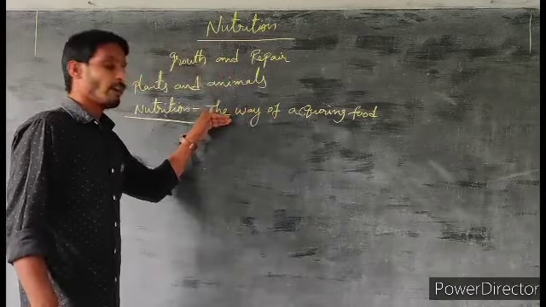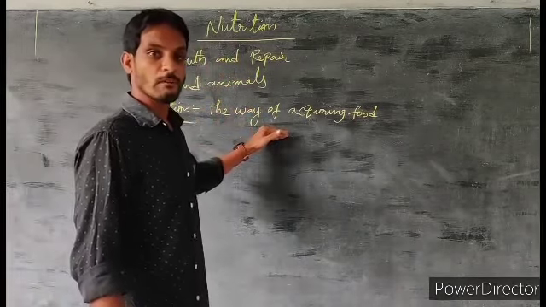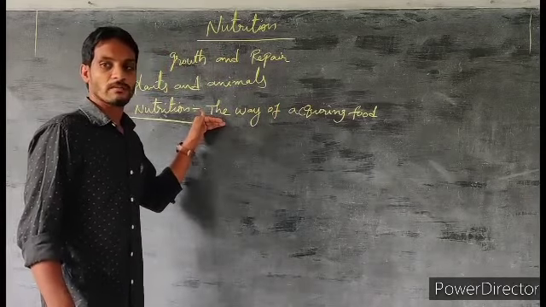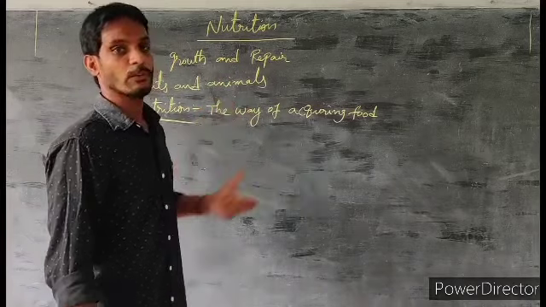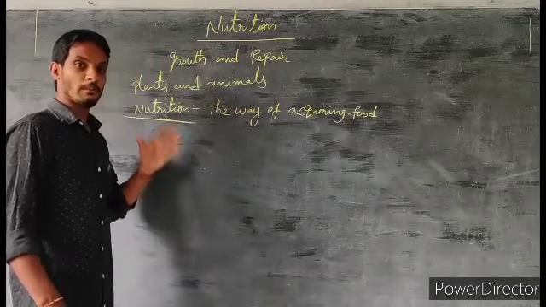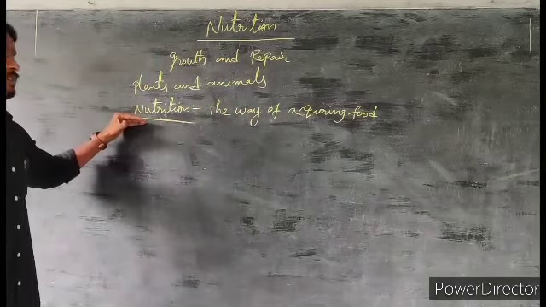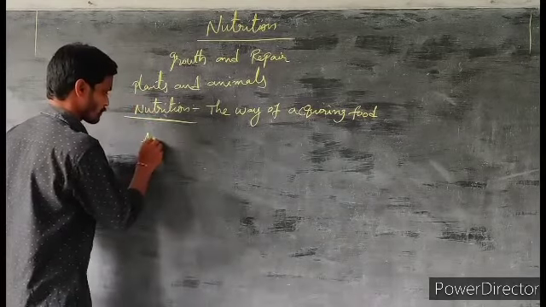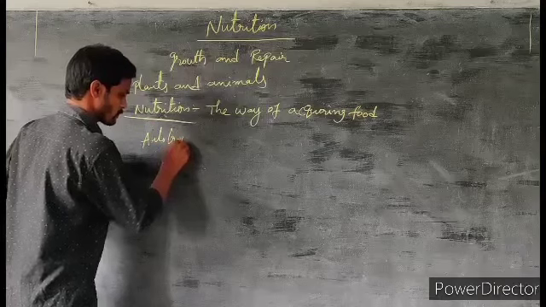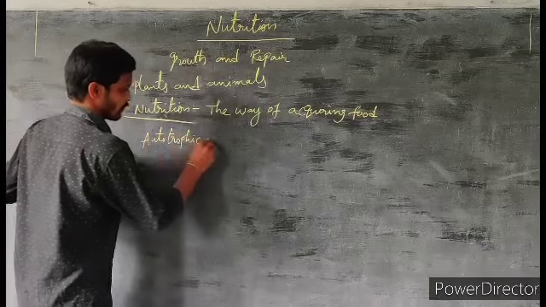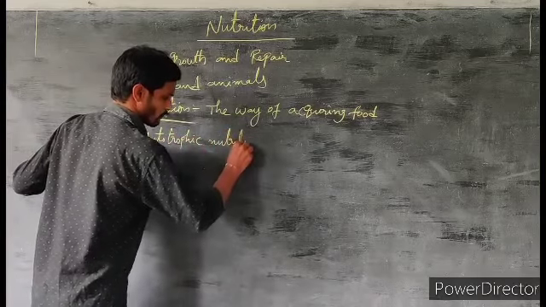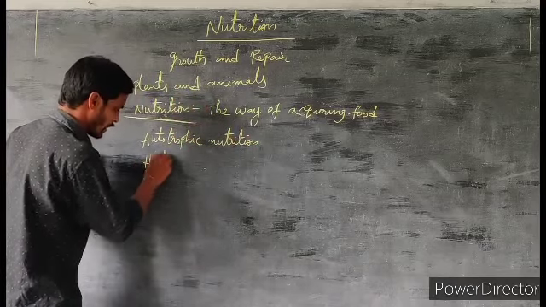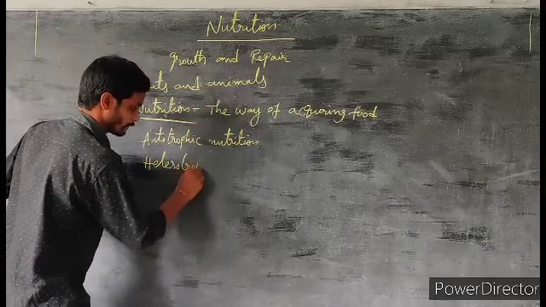But the way of acquiring food varies from one to another. It's not the same in all the organisms. Different organisms acquire their food in different ways. Based on that, nutrition is mainly divided into two types. They are autotrophic nutrition and heterotrophic nutrition.